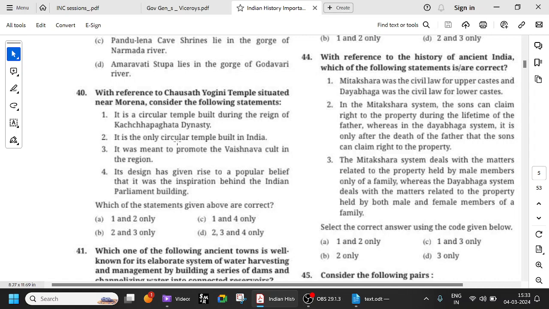As I said, it had mostly these yoginis, so mostly related to Shivalinga. Many Shivalingas were there. So I don't think it's Vaishnava cult. It's more like Shaiva cult. So three is also wrong.